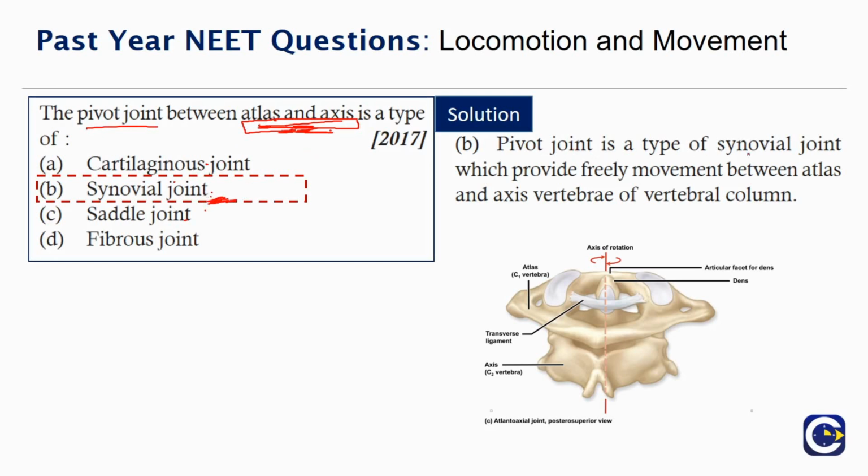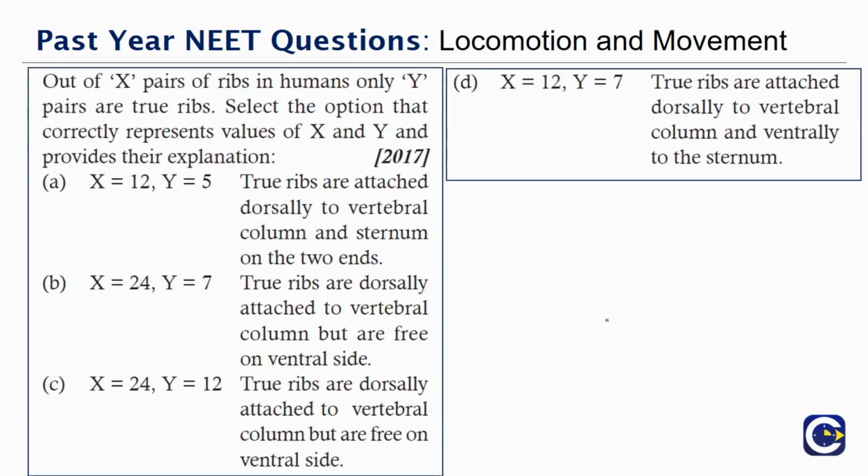Pivot joint is a type of synovial joint which provides free movement between the atlas and axis vertebrae of the vertebral column. So this is the atlas and this is the axis, and we have the joint which is a synovial joint, the pivot joint. So moving on to the next question.